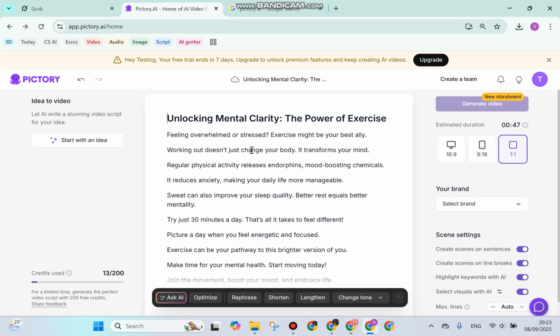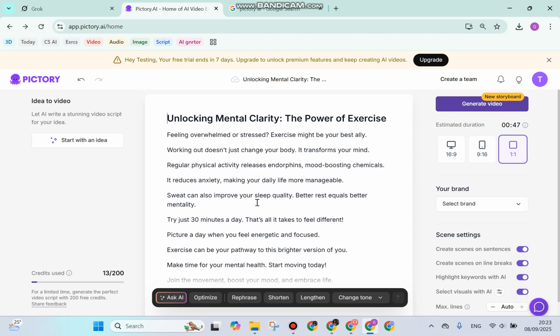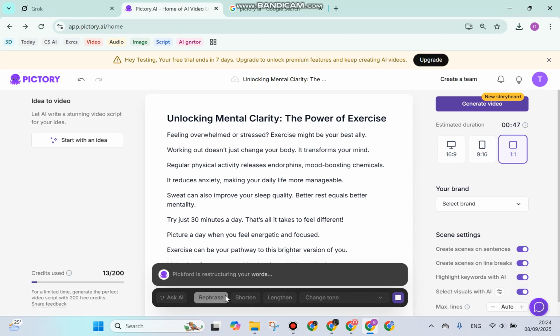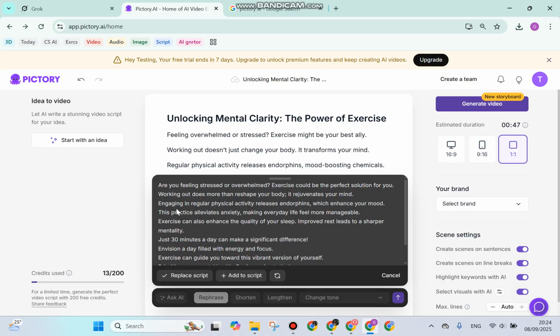This is the result after Pictory AI creates the script for every single scene. If you would like to rephrase this text, you can simply click rephrase to get another diction to present the video.